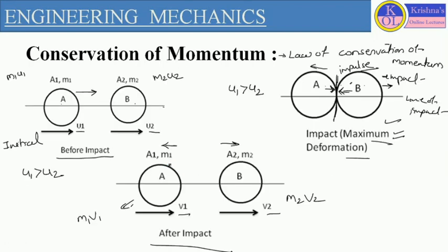Now here in the first condition, body A is hitting body B with some velocity u1, and the initial velocity of body B is u2.